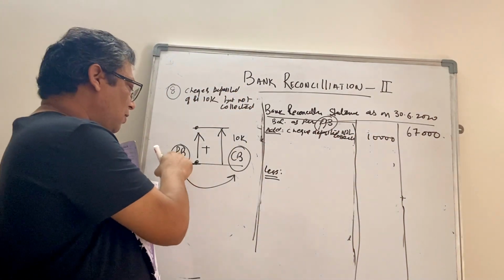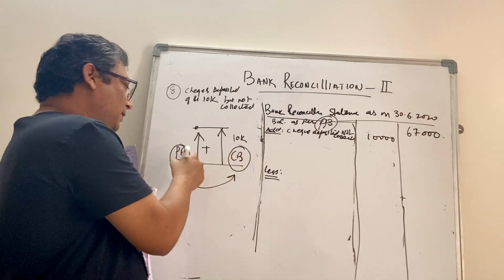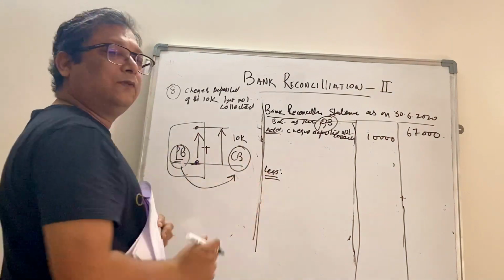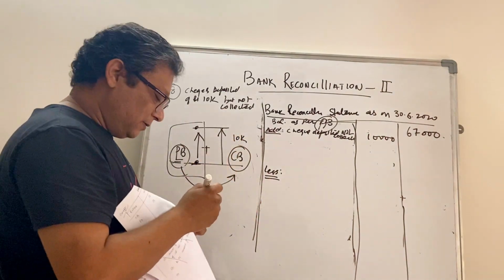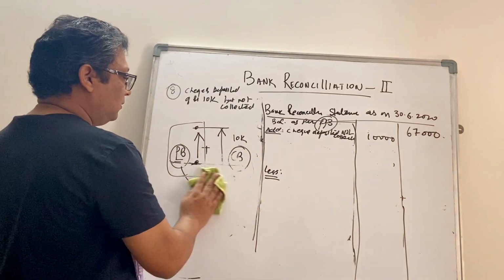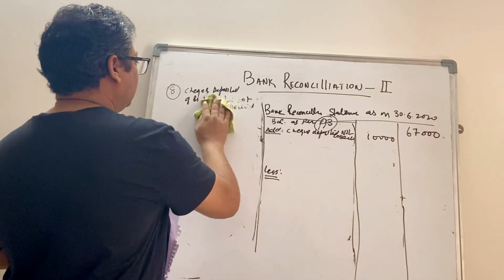Right, you got my point. Now from passbook to cash book, hence we will make all the changes under passbook. Cash book we will assume that it is right and we have to follow the cash book. Okay. So statement number 2.